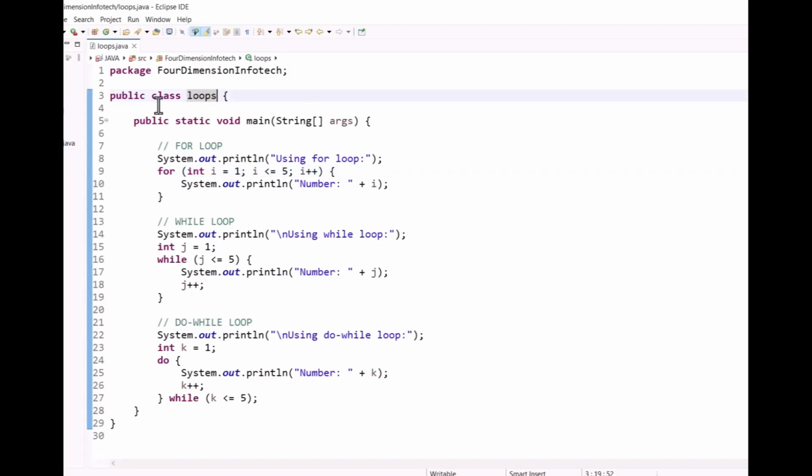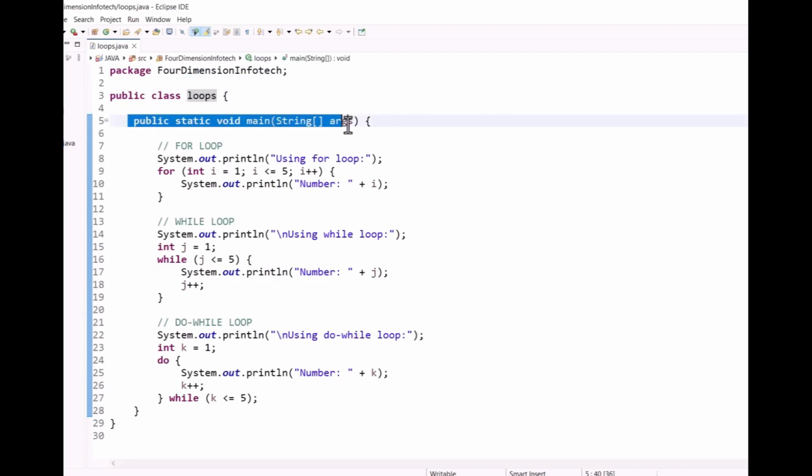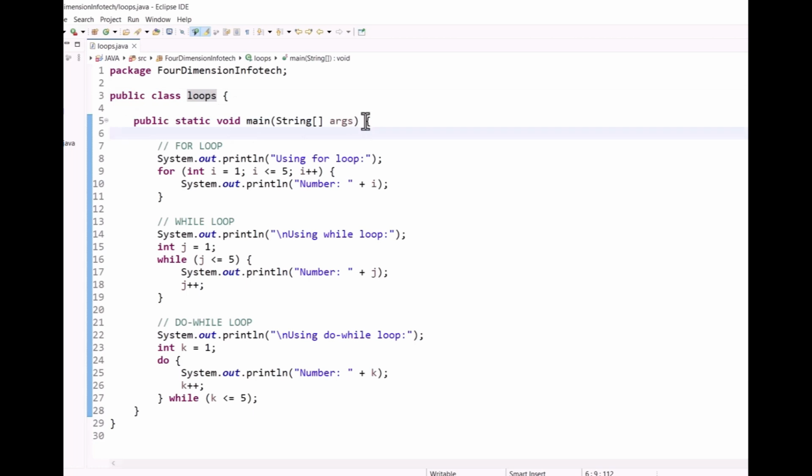So let's see it practically in a program. We'll write code here for the for loop. The package is the same, class is Loops, and the main method is public static void main String args. Here for the for loop, system.out.println, and in brackets we write using for loop. Here for, in brackets, int i equals 1, i is less than or equal to 5, i plus plus. So i equals 1 is the initialization, i less than or equal to 5 is the condition, and i plus plus is the increment. So it will print system.out.println, and here the number will be printed. So this is for the for loop.